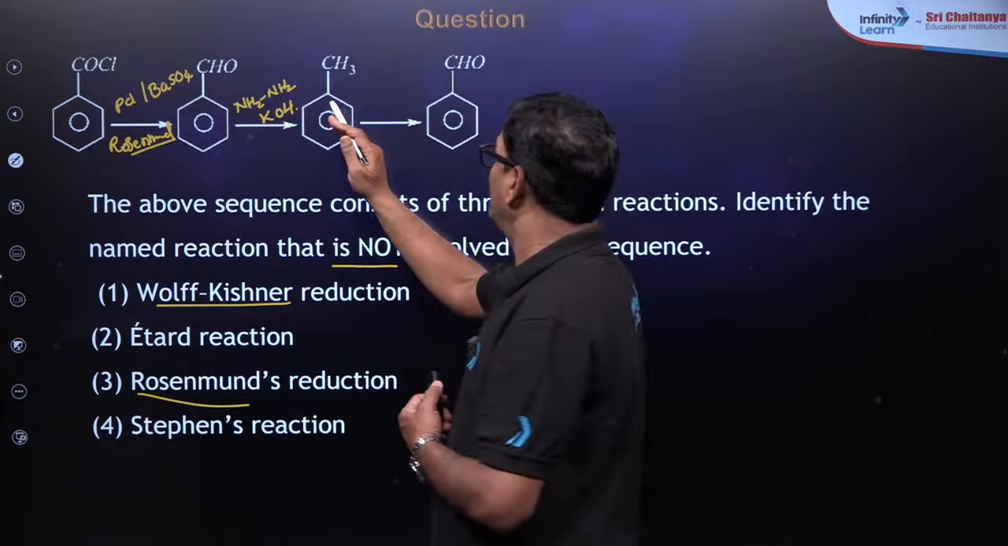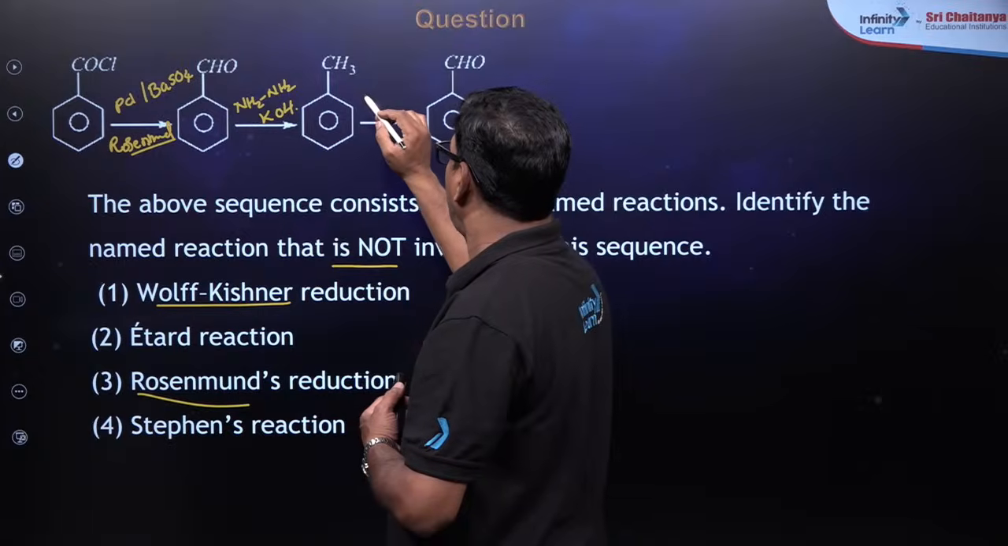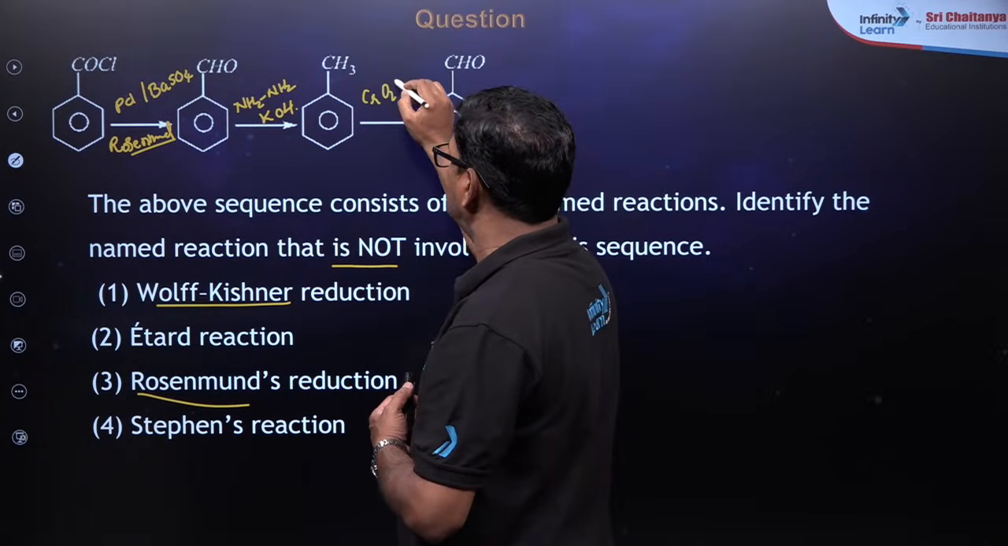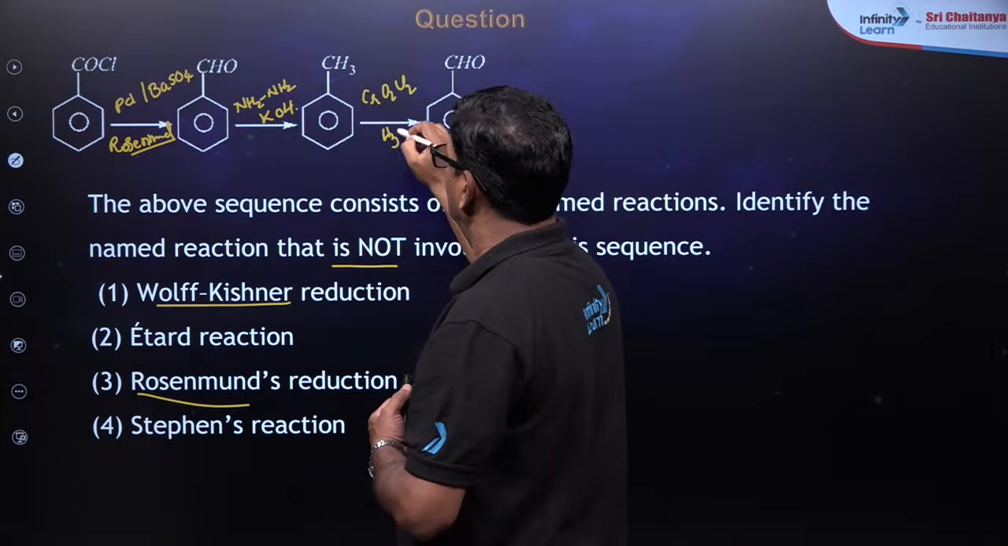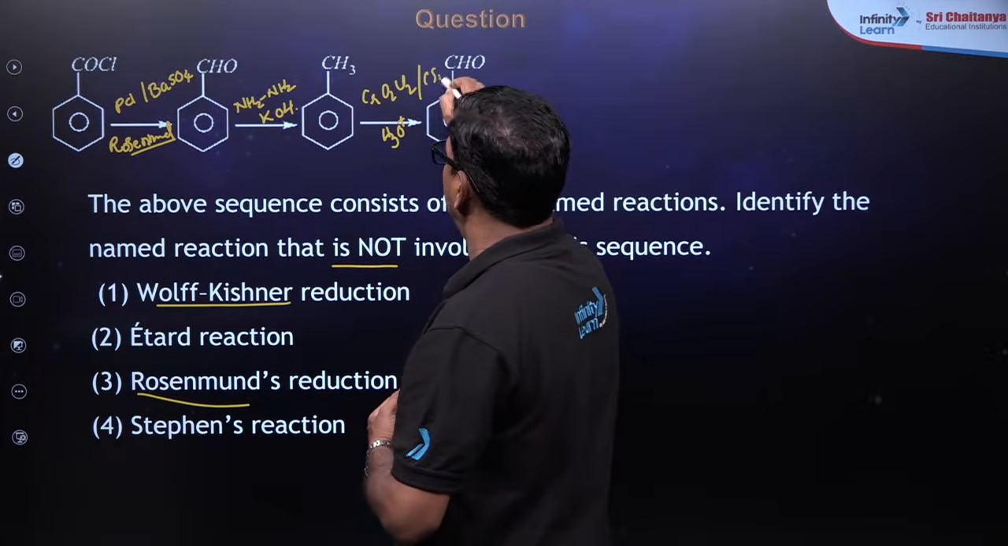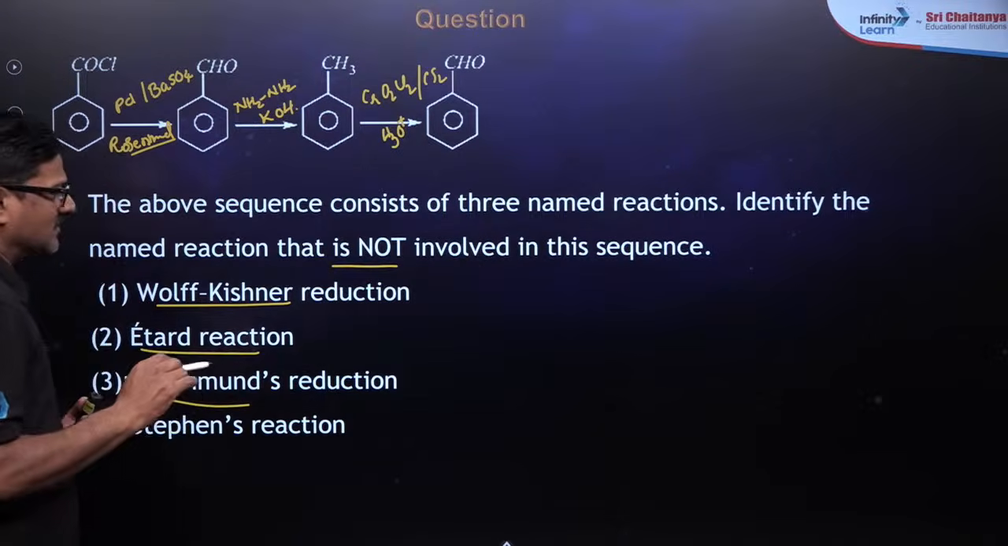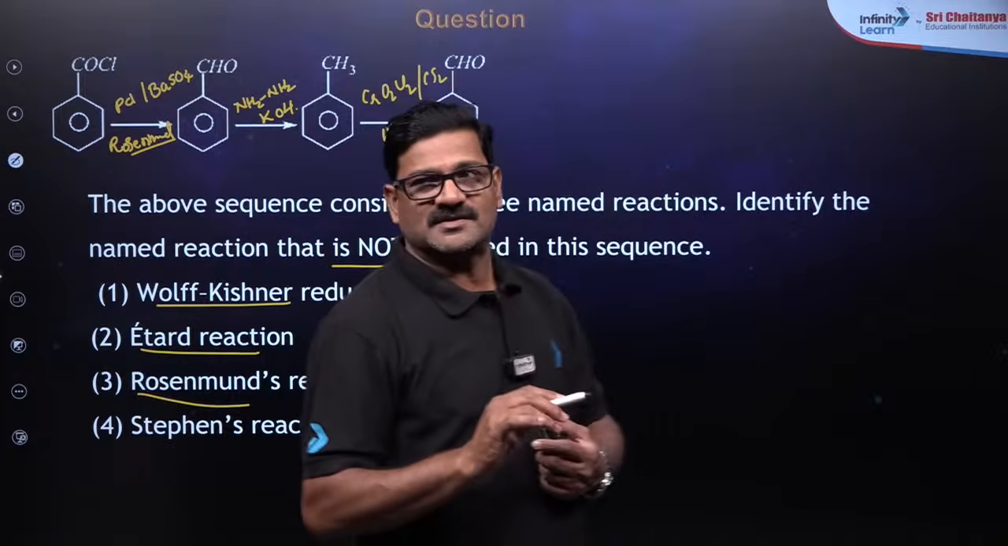And toluene is converted into benzaldehyde by using CrO2Cl2, okay, in the presence of CS2 as a solvent. It is called the Etard reaction. This is what you can say the Etard reaction.